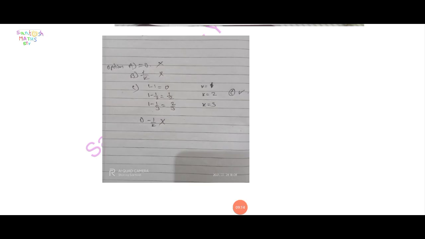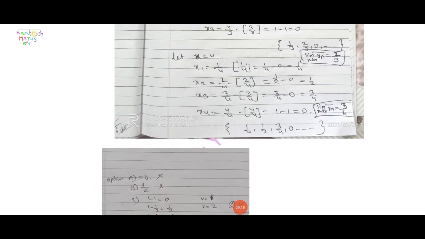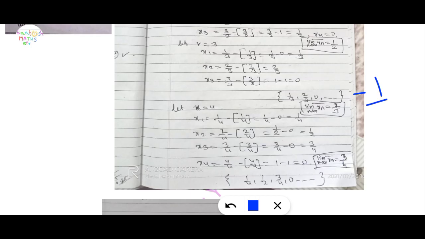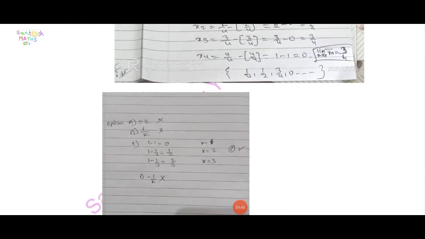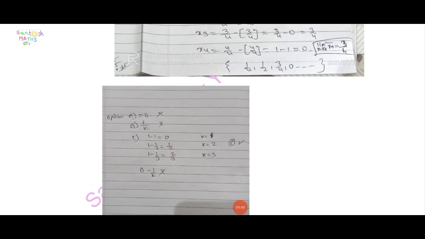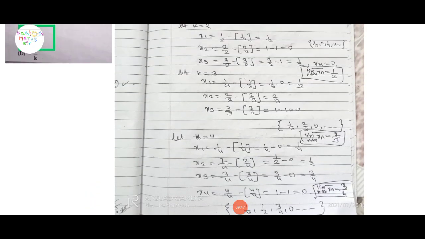Option D is minus 1 upon k. Here k is equal to 3, and we do not get xn equal to minus 1 upon 3; we get 2 by 3, so this is also discarded.